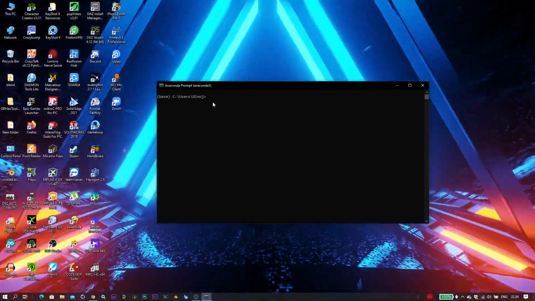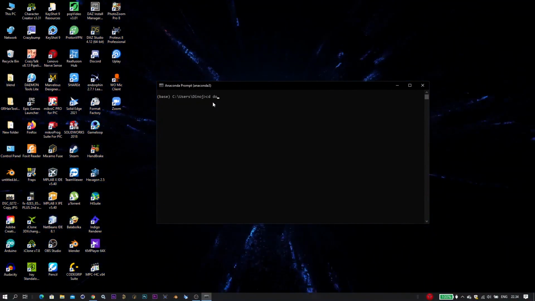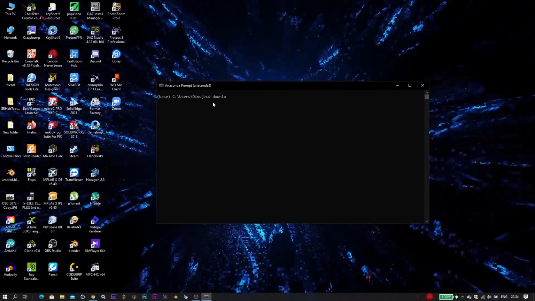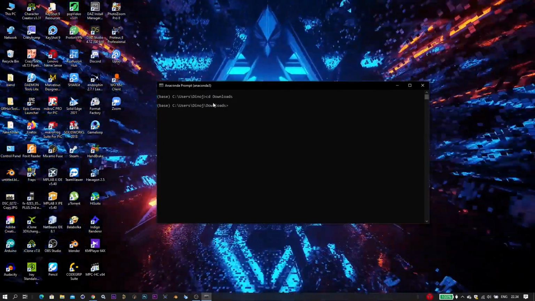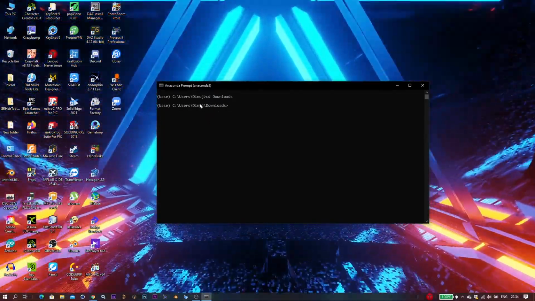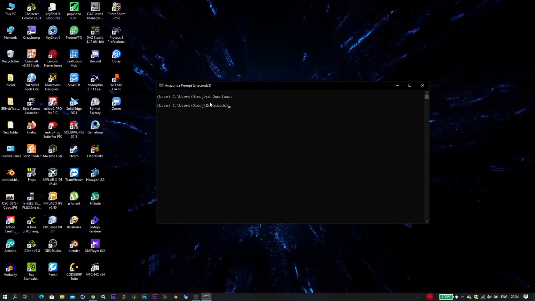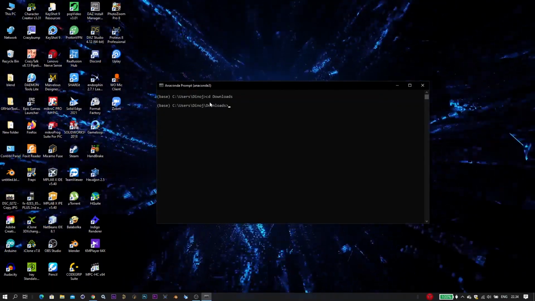In order to do that, I have to type cd space downloads. You can press tab to complete this one. You can see that I am in my downloads folder. Now I have to locate the YML file and open it. There's a command for it.